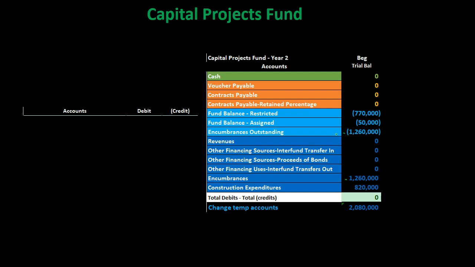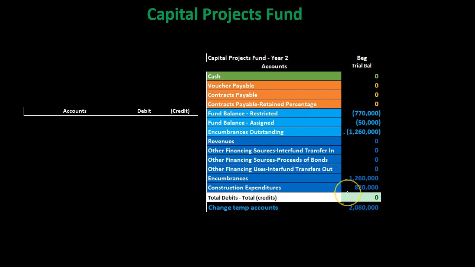We didn't close out the encumbrances because they're still hanging out there because the capital project was still going and we were expecting to use them in terms of actual expenditures. They're still here now after year two. Project's done. Encumbrances no longer serve a purpose. We're going to reverse them. So they reverse exactly, of course.